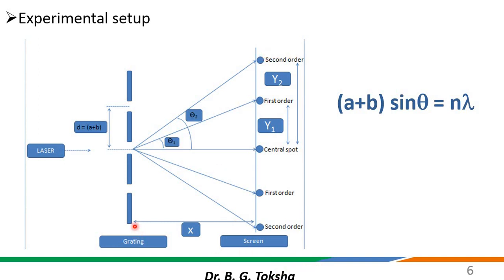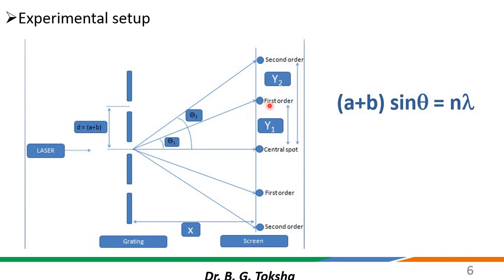Basically, as I said, with respect to this practical, what you are going to do is calculate this distance x, which is mentioned over here, or in our table we have mentioned it with the letter D. So you are going to calculate the distance between this grating and the screen and put that value in the observation table.